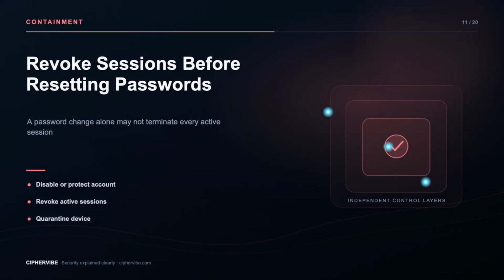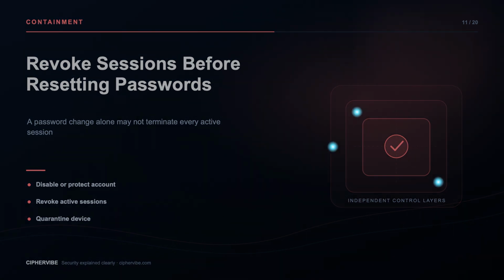When takeover is credible, contain the active access path. Revoke the affected session and, when scope is uncertain, revoke all sessions. Protect the account, quarantine the suspected device, preserve evidence, and then reset credentials and factors through a trusted recovery process. Do not assume a password change ends existing sessions.